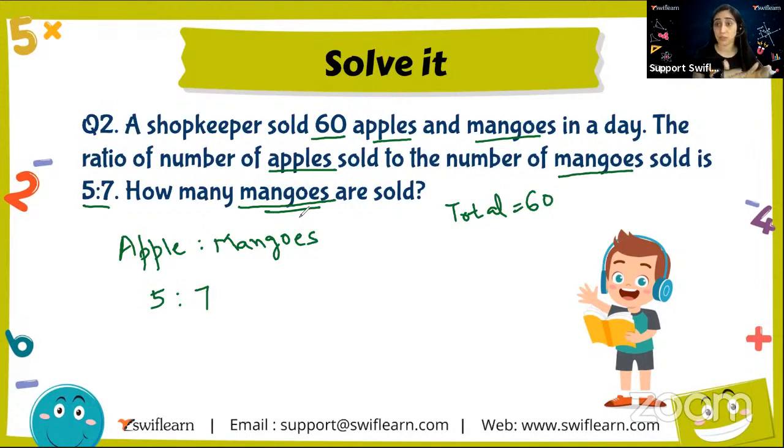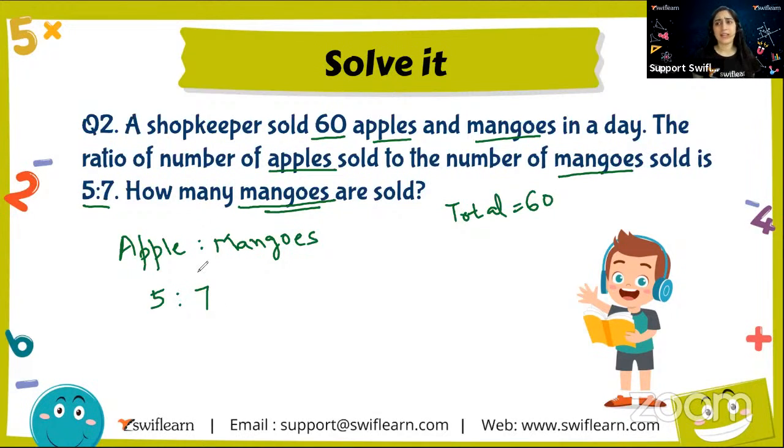Before, in the first question, we were finding the ratio of the first thing. It was apple is to orange, so we were finding the ratio of apple. But now it is apple is to mango, so we are finding the ratio of mangoes. So similarly, the same process. Before calculating, what do we have to calculate? Before going to the answer, we should know the fraction. And to know the fraction, we should know the total denominator, right?